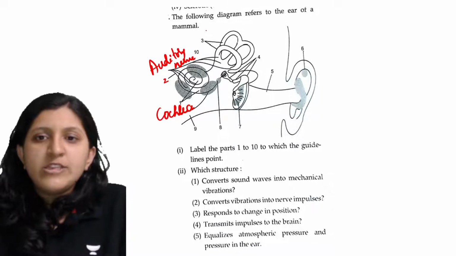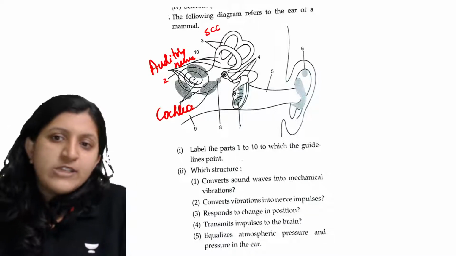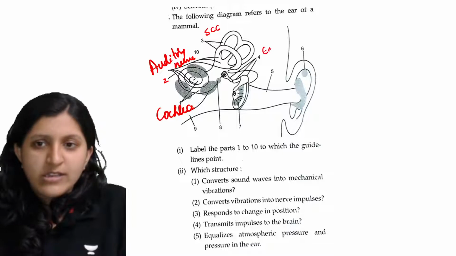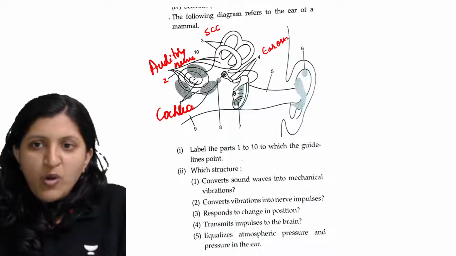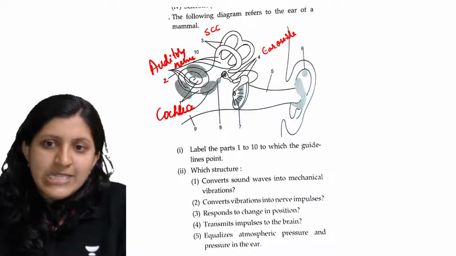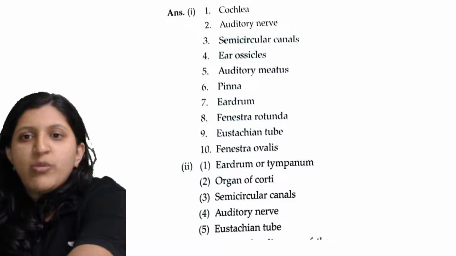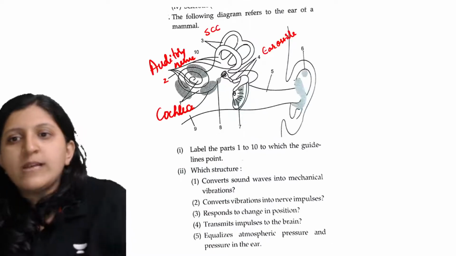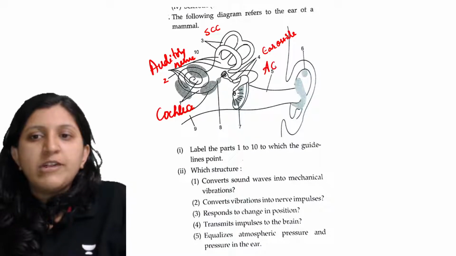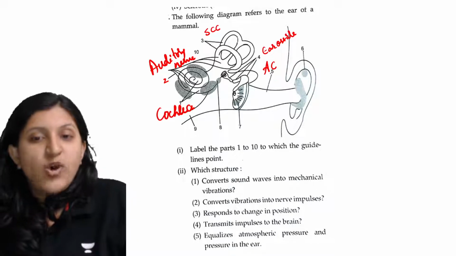So third one is what? Third one is semicircular canal. The fourth one is what? So these are ear ossicles, because you can see that the malleus, incus and stapes is being labeled. Yes, let me just check once. Yeah, it is ear ossicle. Now this is an auditory canal. Okay, so not an auditory nerve, but it is auditory canal.